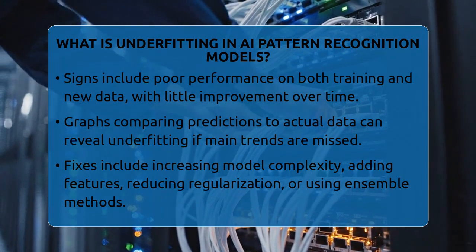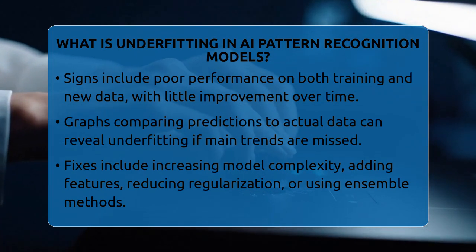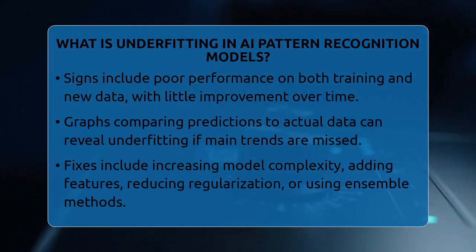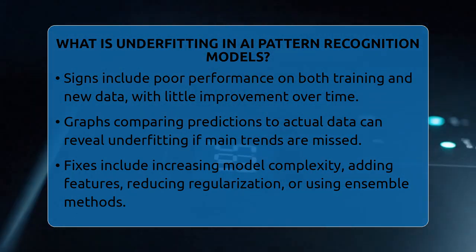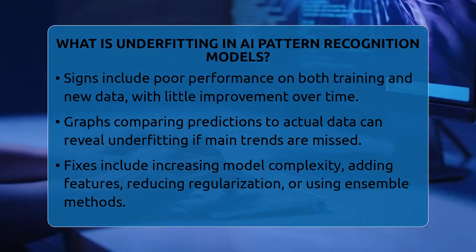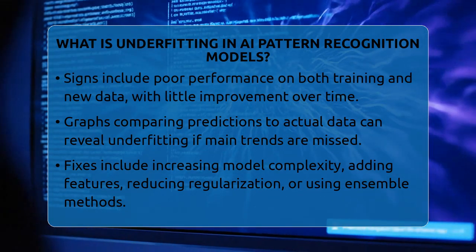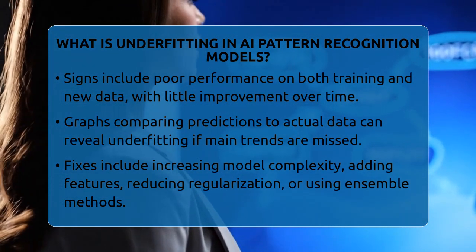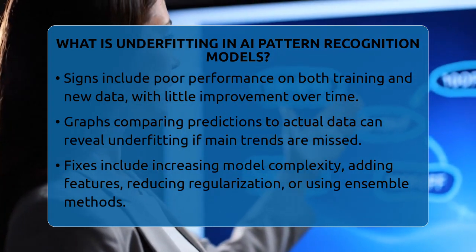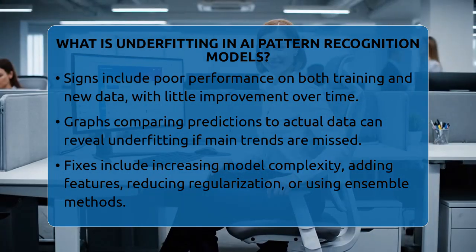To fix underfitting, you can make the model more complex. This could mean choosing a more advanced algorithm or adding more layers if you're working with neural networks. Including more relevant features can also help the model learn better. Reducing regularization or combining multiple models, known as ensemble methods, can improve performance too. Sometimes, simply gathering more data or training the model longer makes a difference.